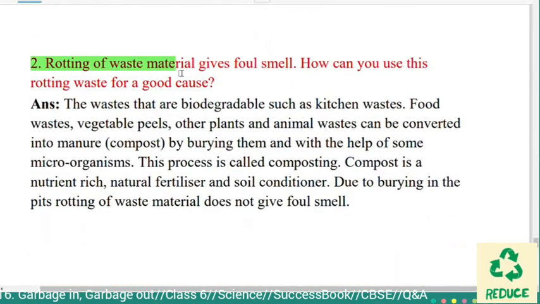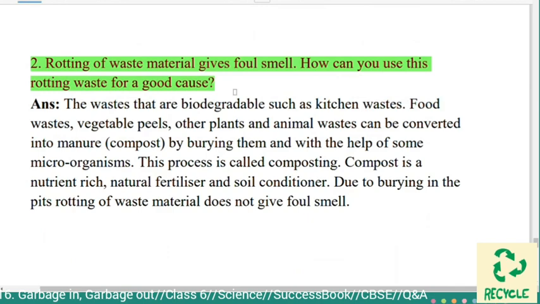Second question, rotting of waste material gives foul smell. How can you use this rotting waste for a good cause? Answer: the wastes that are biodegradable, such as kitchen wastes, food wastes, vegetable peels, other plants and animal wastes, can be converted into manure or compost by burying them and with the help of some microorganisms.